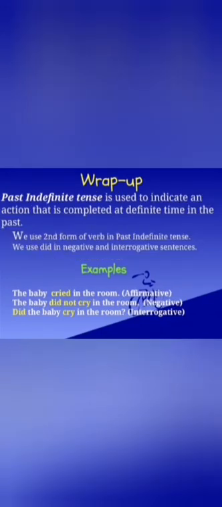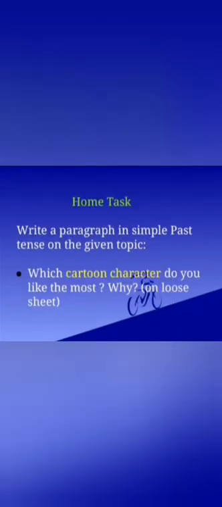Past indefinite tense is used to indicate an action that is completed at a definite time in the past. We use the second form of the verb in past indefinite tense. We use did in negative and interrogative sentences. Example, the baby cried in the room. This is an affirmative sentence. The baby did not cry in the room. This is a negative sentence. Did the baby cry in the room? This is an interrogative sentence.